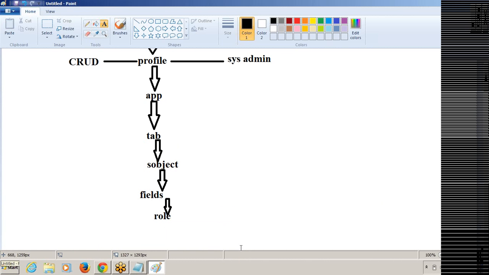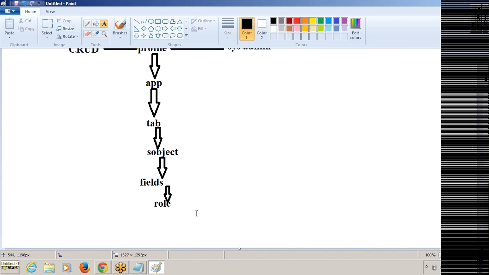Role gives the access on data. Simply, role gives the access on data. So that is the structure.